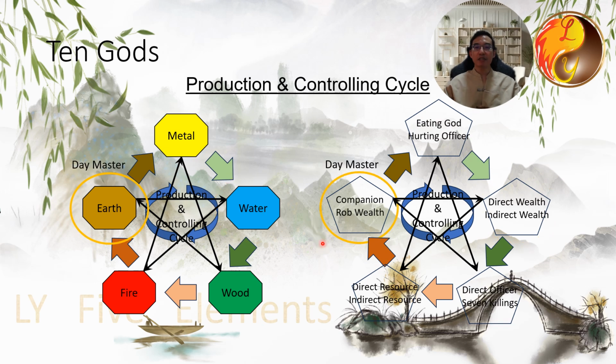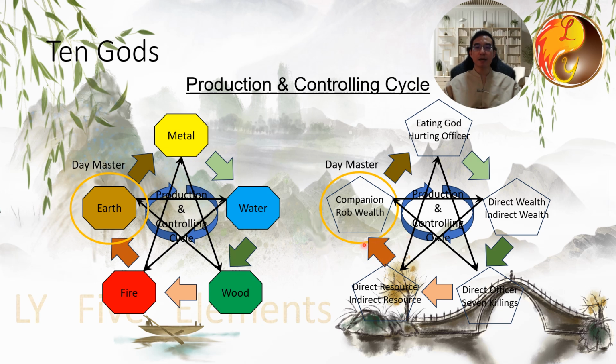I would like to emphasize that companion and rock wealth does not always belong to the earth element. It depends on what is the element of the day master. If the day master is an earth element, then all earth elements color-coded brown are either companion or rock wealth.